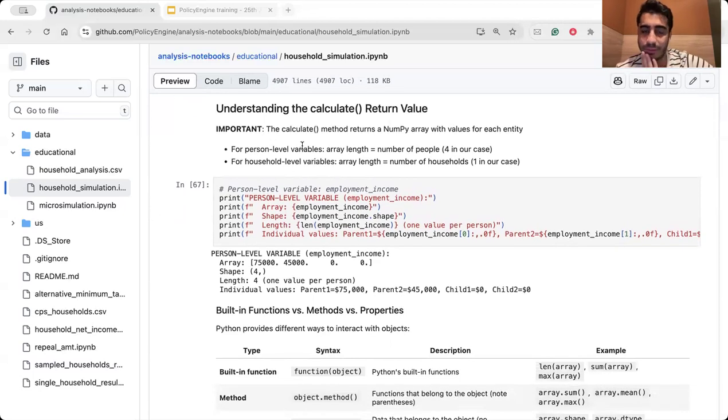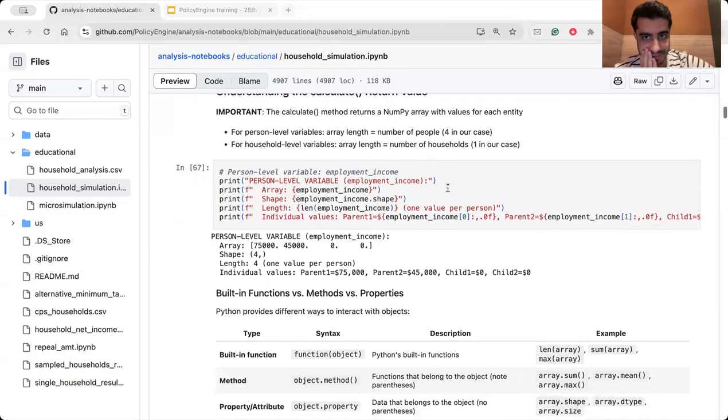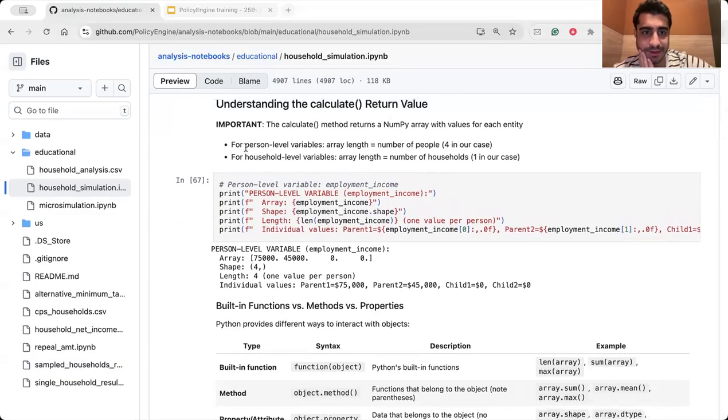This is important that when you use the calculate method, you will return numpy arrays with values for each entity. Okay. For example, for person level variables, we have array length of number of people, because this is a person level. Or if you want to get the household level variables for that situation, you will have 1 in our case.